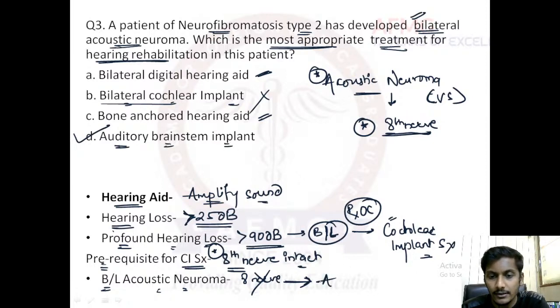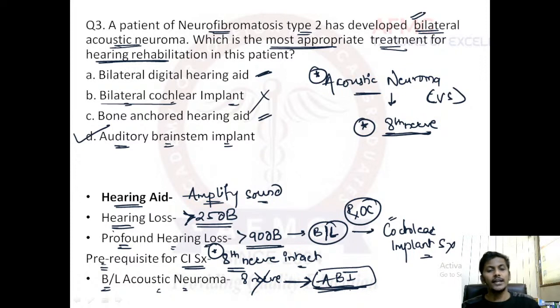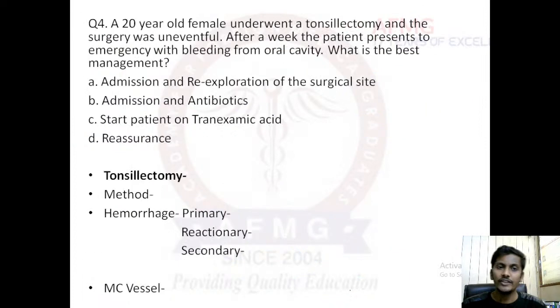Therefore, in cases of acoustic neuroma, the hearing rehabilitation treatment of choice would be auditory brainstem implant, right? I hope this is clear. Moving further to question number 4 now. If I'm going fast, let me know. I can just slow down my speed a bit.